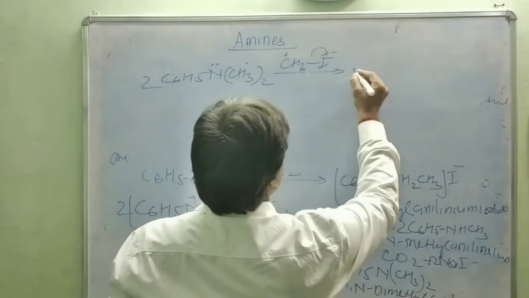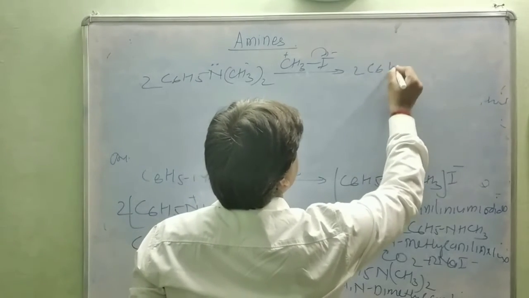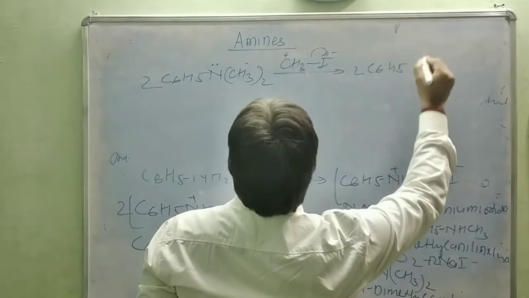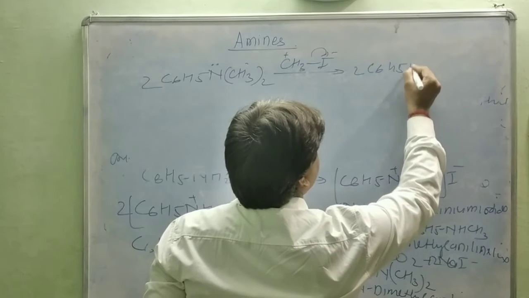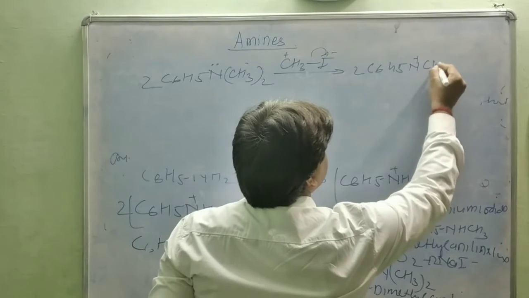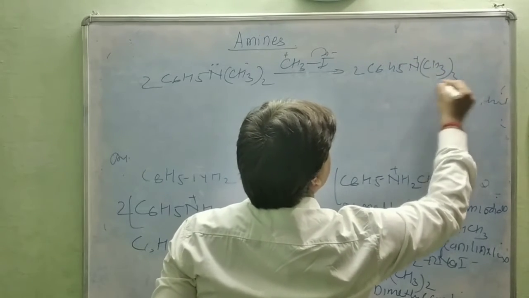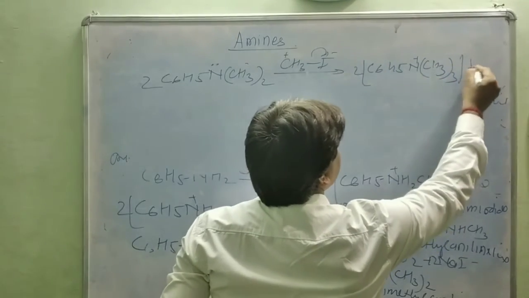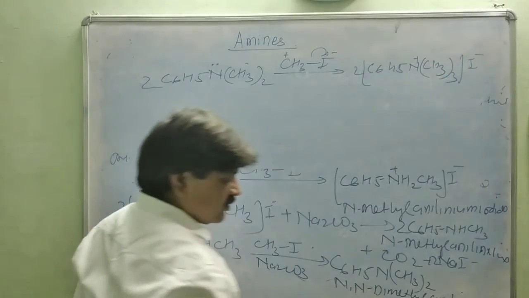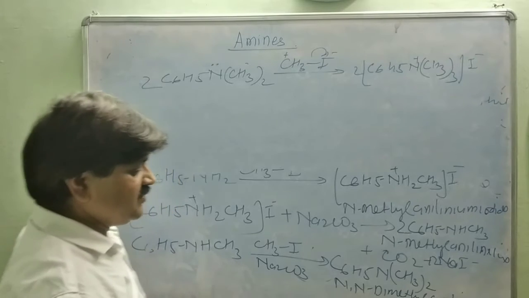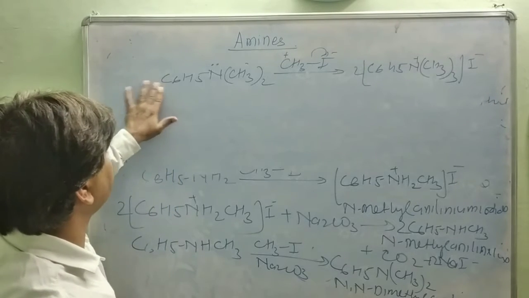The product is C6H5N plus (CH3)3 with I minus. Simply balance it.